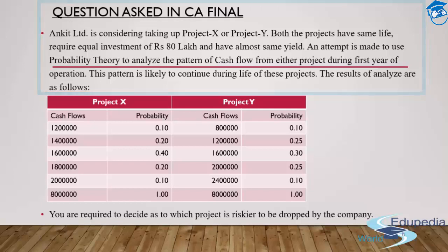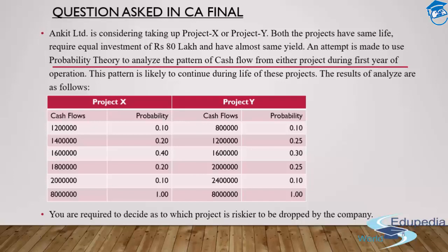For project X it's 0.4, and for project Y it's 0.3, which are both the maximum in their respective cases. So the mean that I'll most likely get is 16 lakh rupees itself.